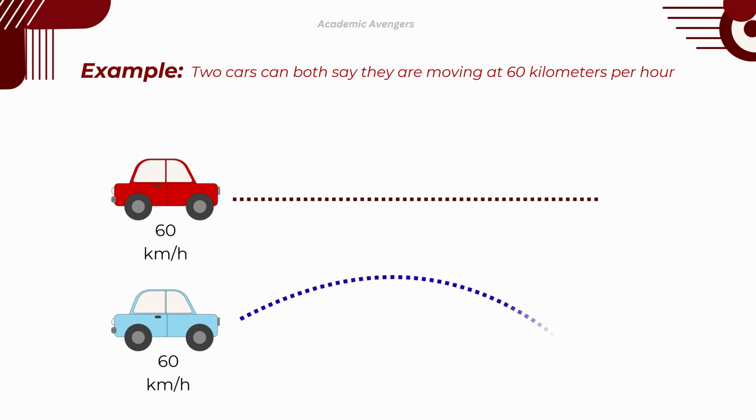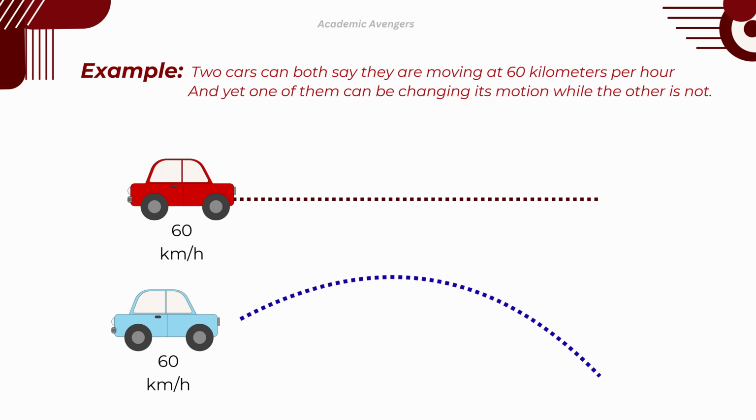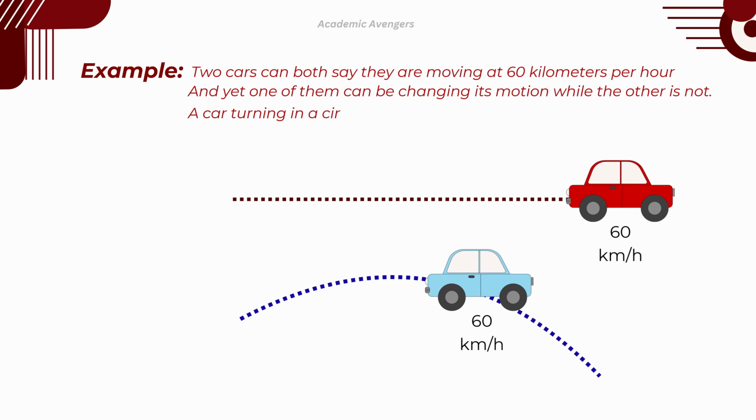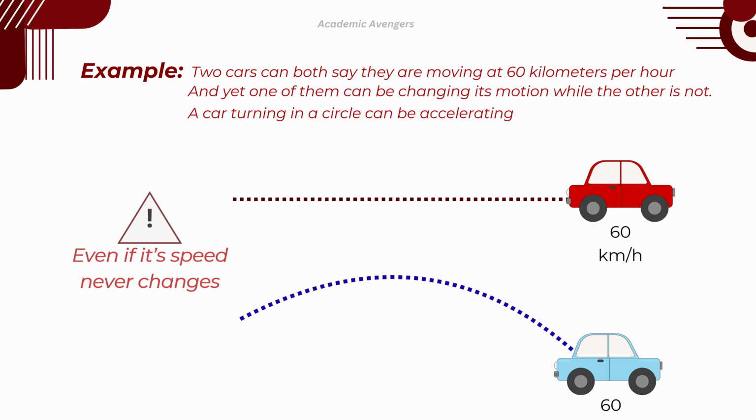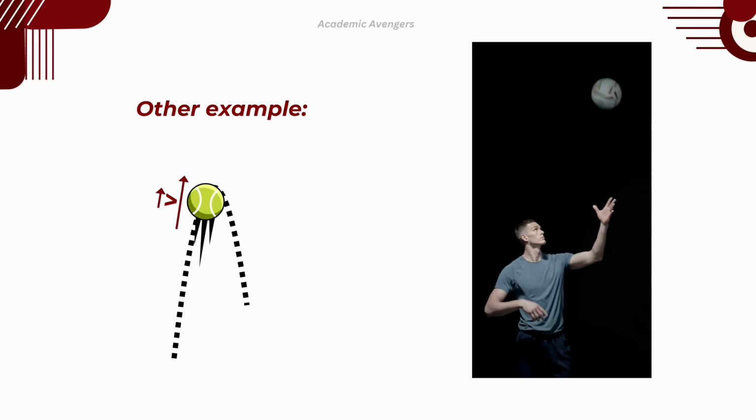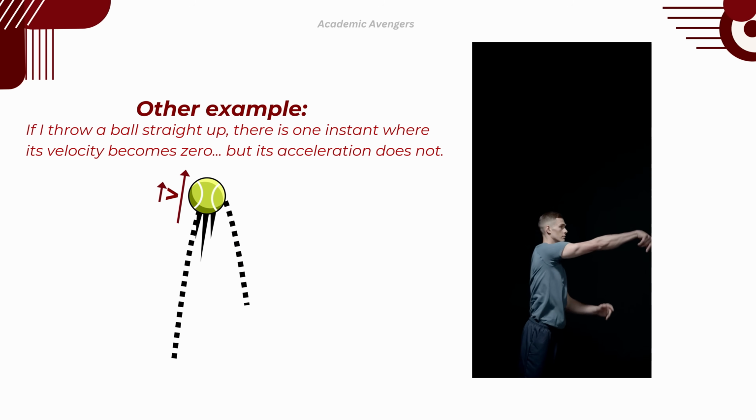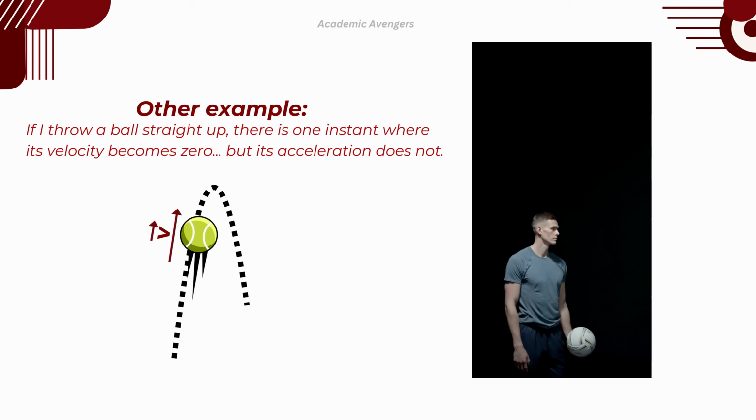Here is an example. Two cars can both say they are moving at 60 kilometers per hour, yet one of them may be changing its motion while the other is not. A car turning in a circle can accelerate if its speed never changes. Another example is when I throw a ball straight up. There is an instant when its velocity becomes zero, but its acceleration does not.